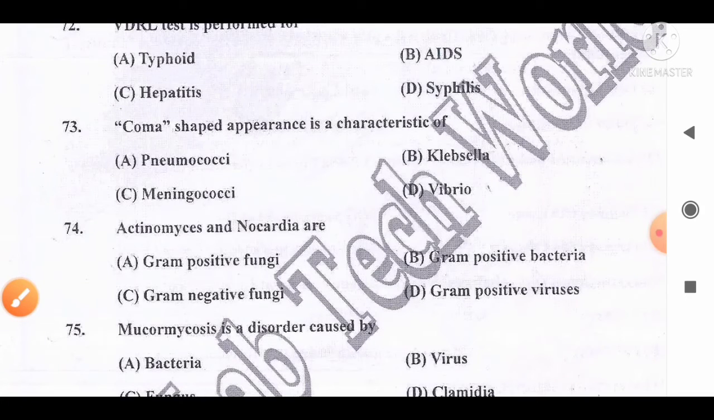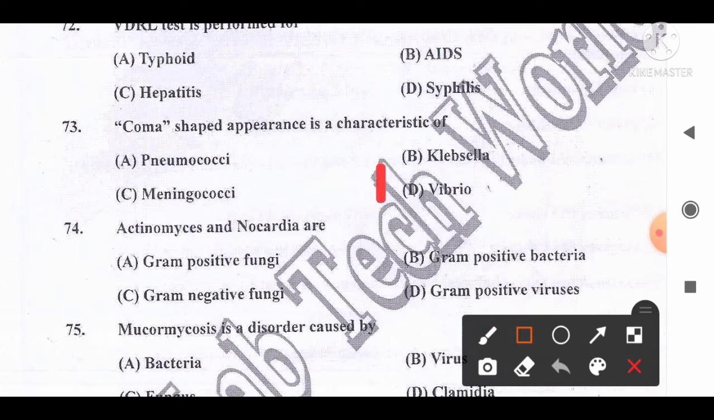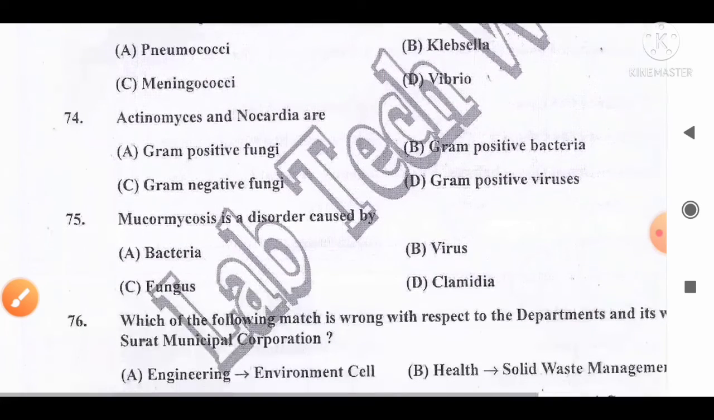Comma shaped appearance is the characteristic of: option A, Pneumococci; B, Klebsiella; C, Meningococci; D, Vibrio. And the correct answer for this question is option D. Vibrio is the correct answer, as they are comma shaped in appearance. So option D is the correct answer for this question. Move to the next question, number 74.